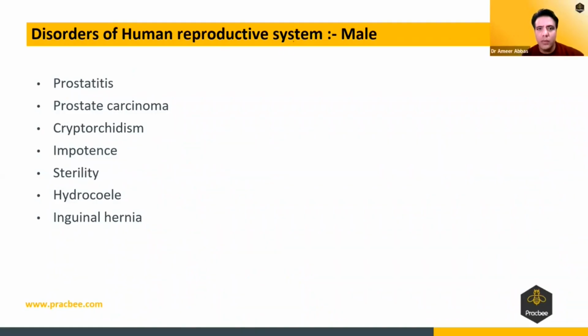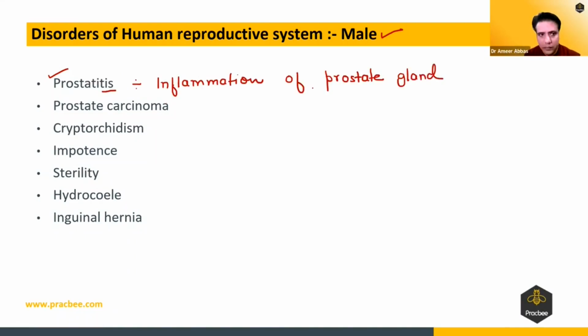Disorders of the human reproductive system, and this disorder will be of male first. The first disorder is prostatitis. Whenever there is "itis" at the end of a disease or disorder, that means inflammation.